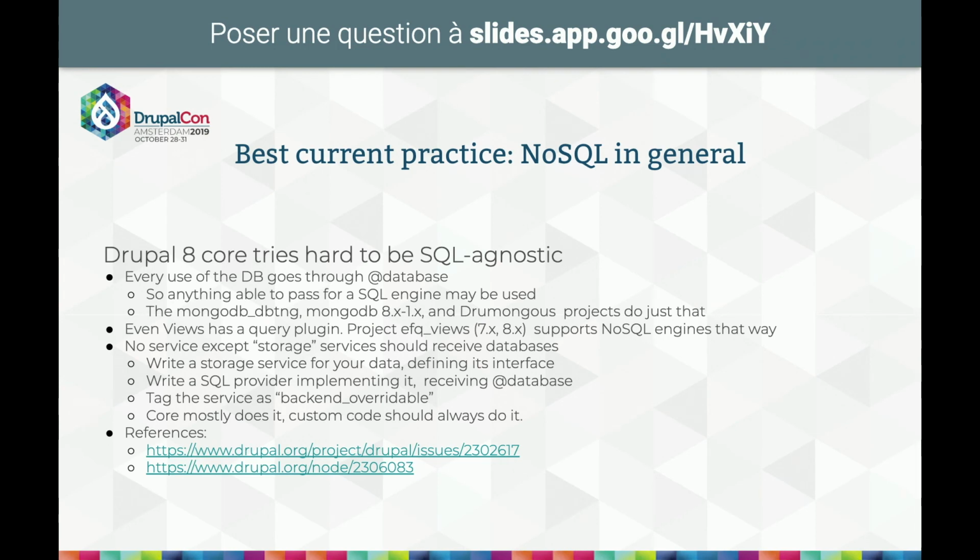Well, then the slides include some best practices, but I'm afraid we don't have much time for them. So basically, Core tries to support NoSQL, but does it only partly. It's difficult. And if you have to write code that should support NoSQL, the best way to do it is to split your features into parts.